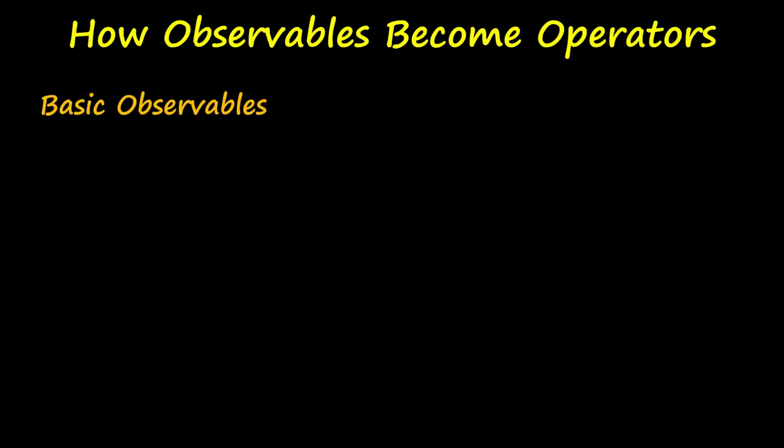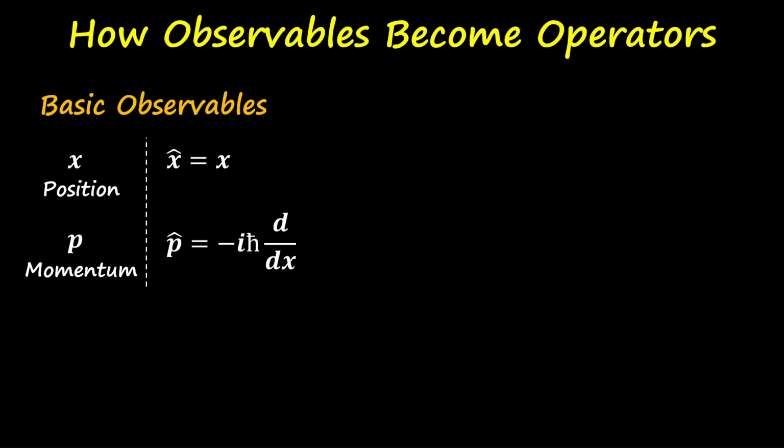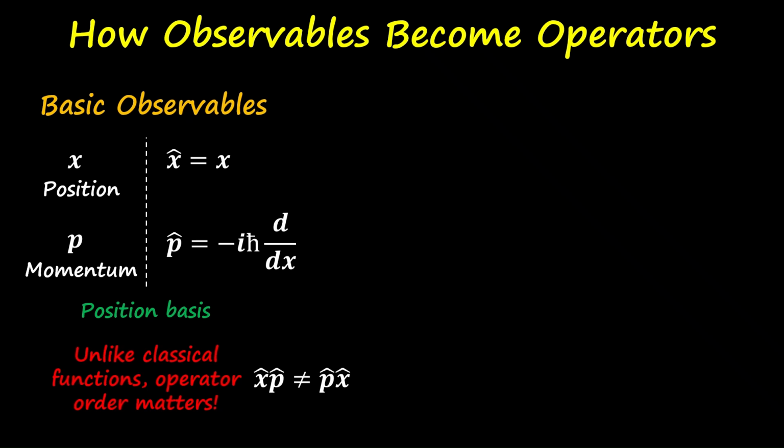Here I'll show you some of the basic observables and their corresponding operators. The position operator is written like this, and for the linear momentum, the operator is written like this, and these are written in the case of position basis. And unlike the classical functions, the operator order matters, and this will depend on whether the operators are commuting or not.